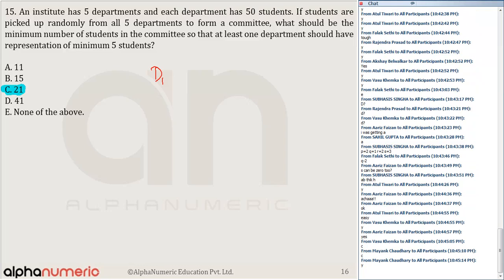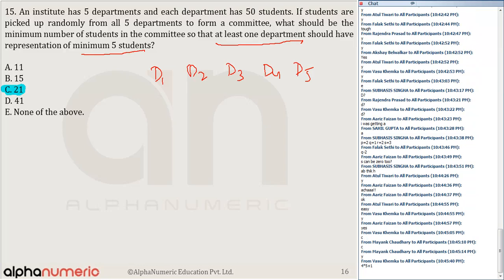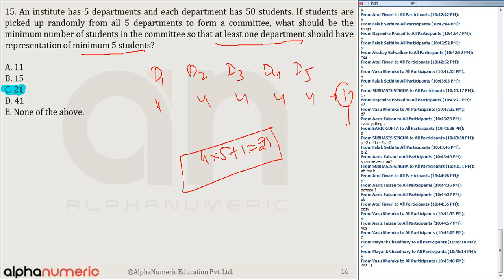An institute has 5 departments. I can say department 1, department 2, department 3, department 4, and department 5. Each of the departments has 50 students. If the students are picked up randomly from all 5 departments to form a committee, what should be the minimum number of students in a committee so that at least one department has a representation of minimum 5? I need to find the answer in the worst case scenario. So I'll take 4 students from each of the departments, and then plus 1. If there is one more student, that student can be of any of these 5 departments. So at least we have got 5 students from one department. So the answer is 4 into 5 plus 1, which is option number C.